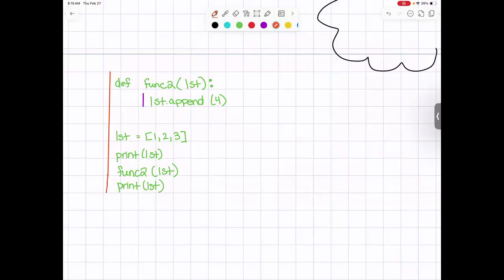So let's finish this example. Then we're going to talk a little bit more about the difference between immutable and mutable data objects. It will all kind of come together here. So this is going to be an example in mutable objects.